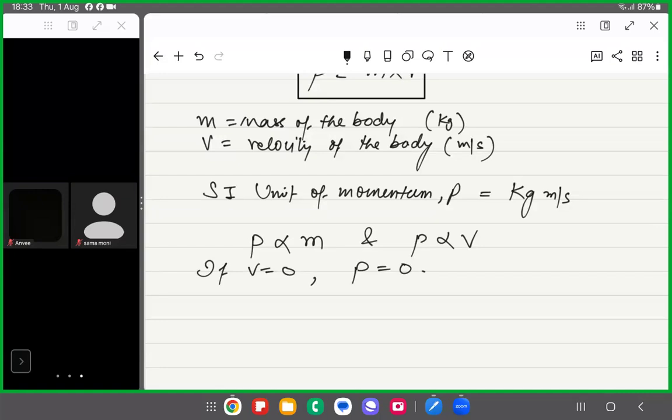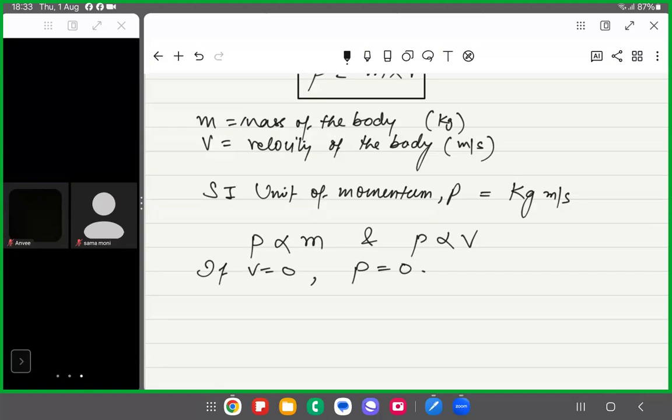So this comes into play when the body is moving, right? And now it depends on what is the mass of the body and what is the velocity of the body. If mass is the same and velocity is increased, then also it can create a big impact. If velocity is the same and mass is increased, then also it can create a big impact.